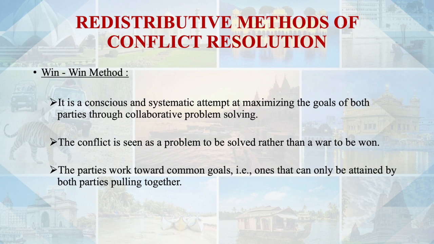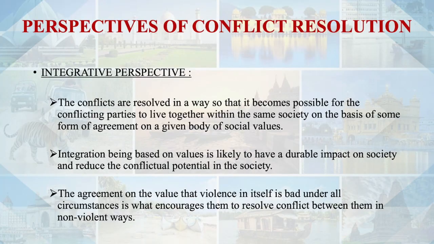So in the redistributive methods, we had conflict resolution. We have 3 methods: win-lose method, lose-lose method, and win-win method. Then we had gone through integrative and redistributive perspective of conflict resolution. In the integrative perspective, we have seen that conflicting parties live together within the same society on the basis of some form of agreement on a given body of social values.